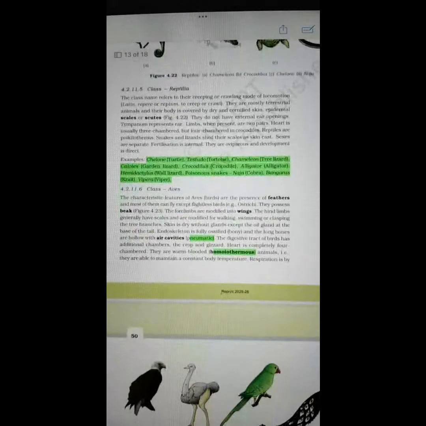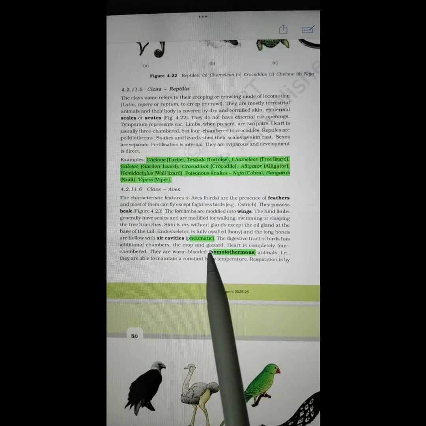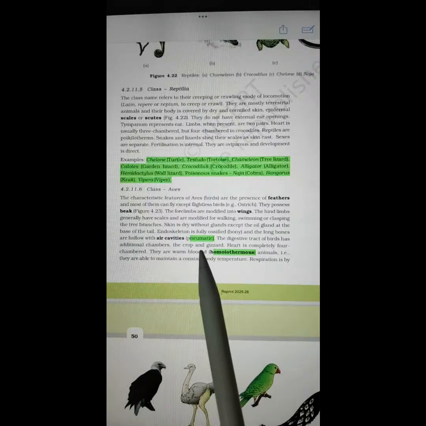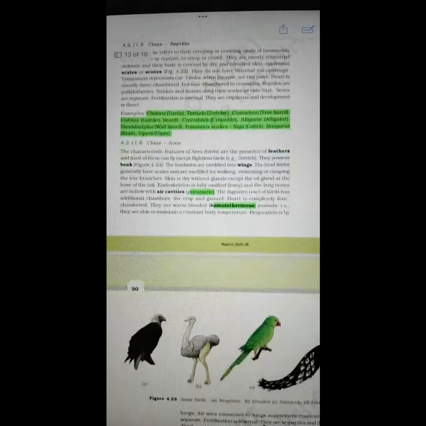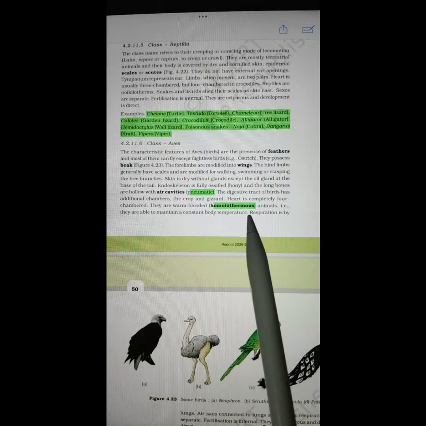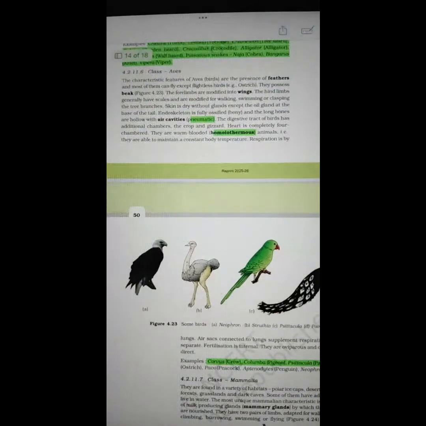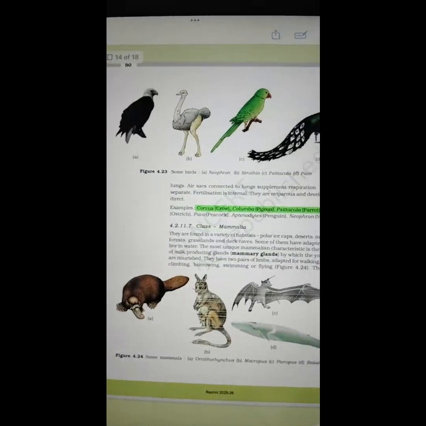Now we have reached the class Aves, which includes the birds. A very important feature in them is that they have pneumatic bones. Pneumatic bones are the hollow bones, which is an adaptation in the bird's body because of which they are able to fly, right? Next is homeothermous. Homeothermous means they are warm-blooded. They will not change their body temperature in case there is a change in the environment.